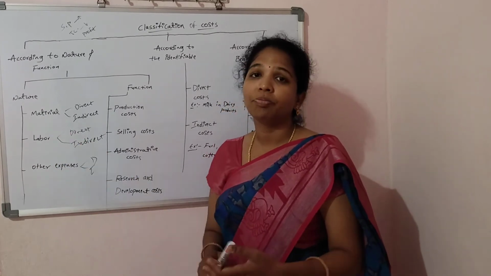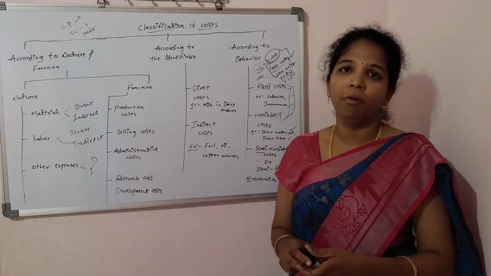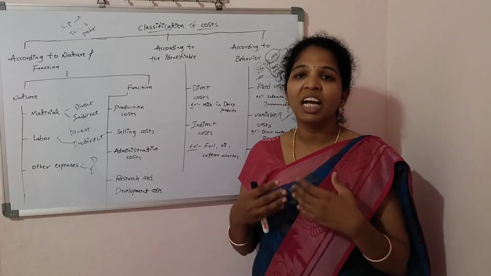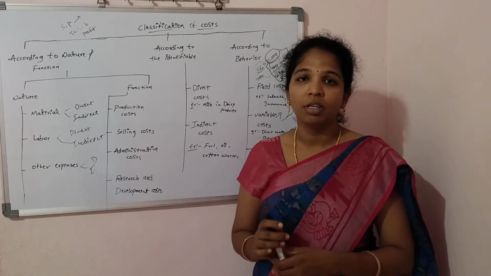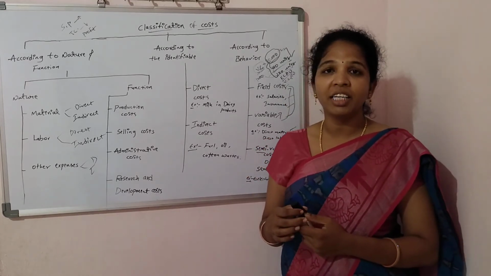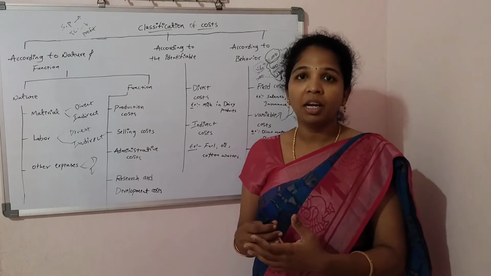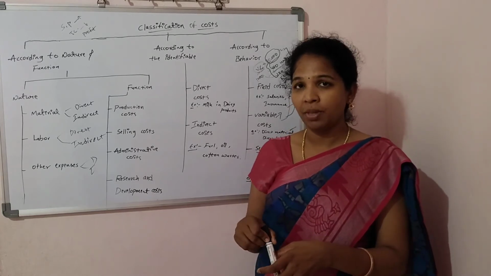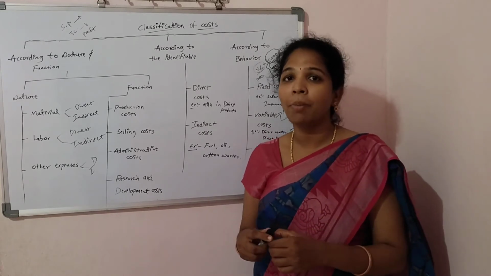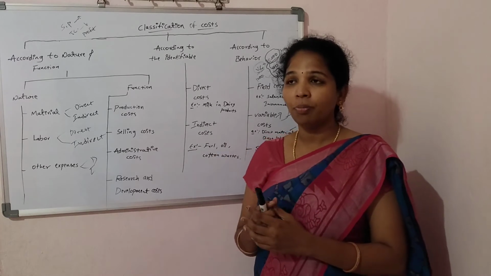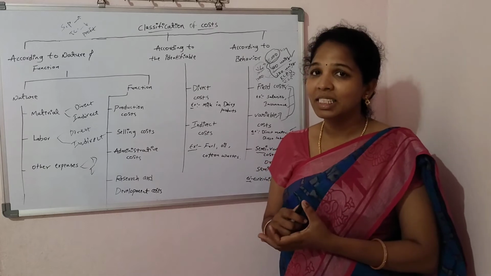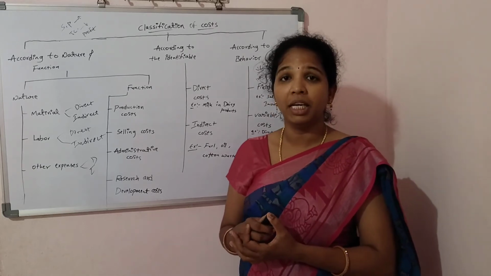Material cost is very important in the production process. That means without material we can't produce any single product. When the organization requires material, what material is required should be purchased from an outsider or supplier. So the organization pays some amount to the supplier. The amount paid by the organization is the cost of the material.